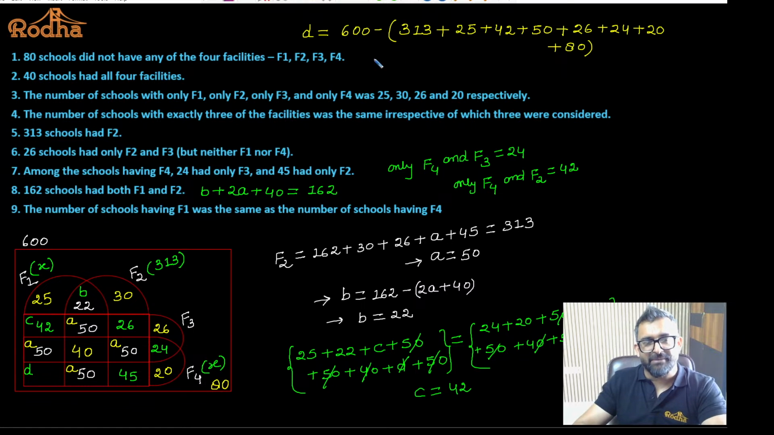So what is the value of D I'll be getting? 600 minus, this is going to be 313, 25, 42, 50, 26, 580 I guess. Is it correct? So what is the value of D? That is going to turn out to be 20. Is it correct, all of you? Tell me. Okay, so the value of D is 20.